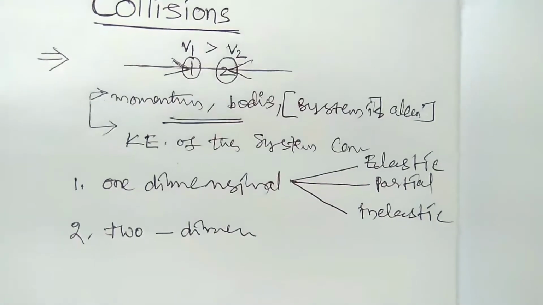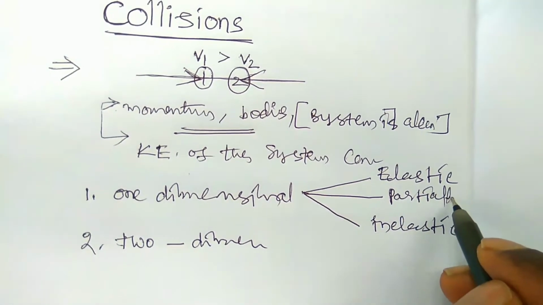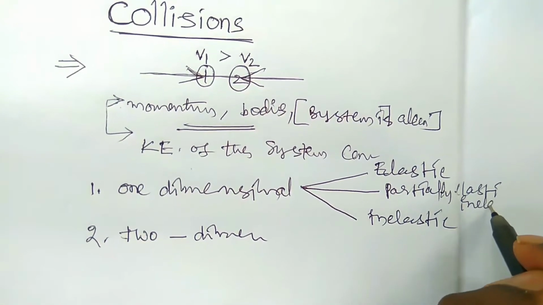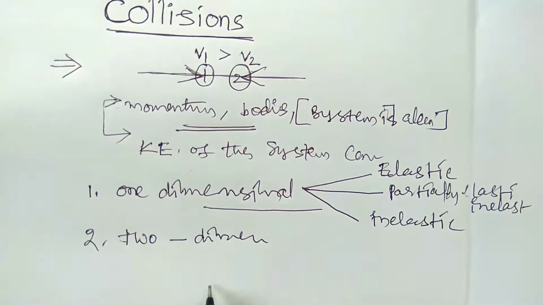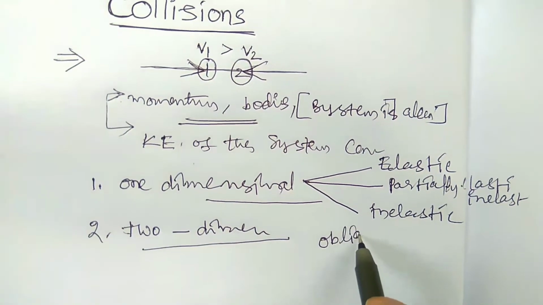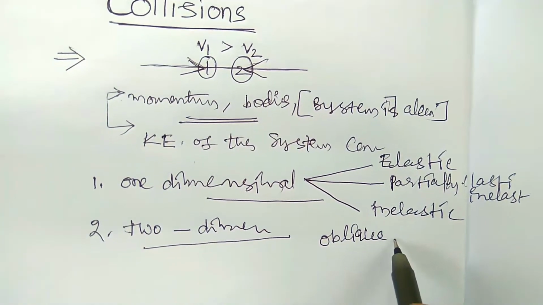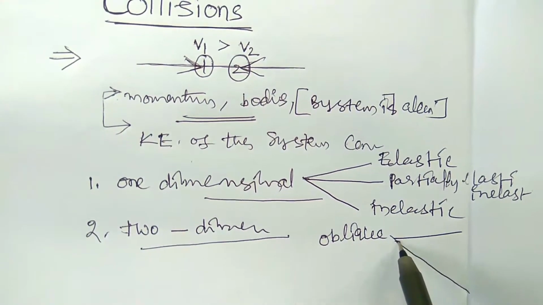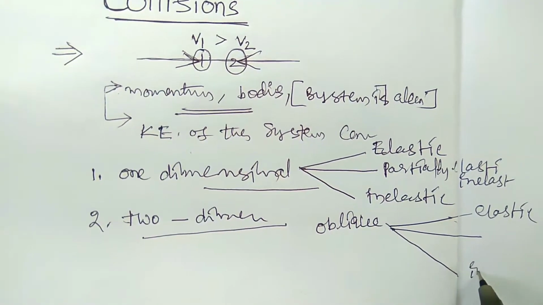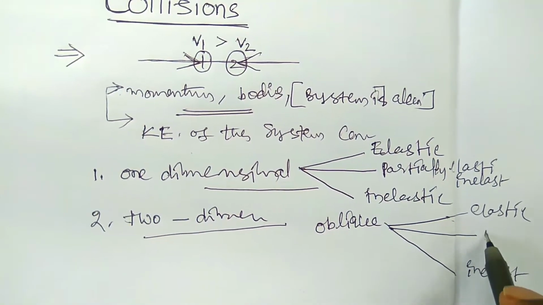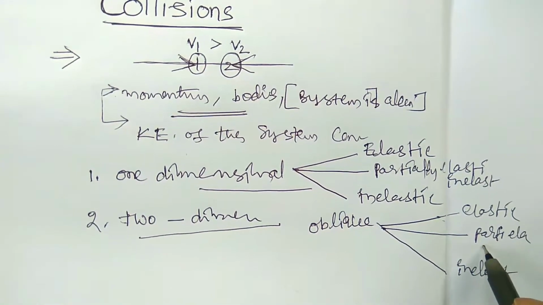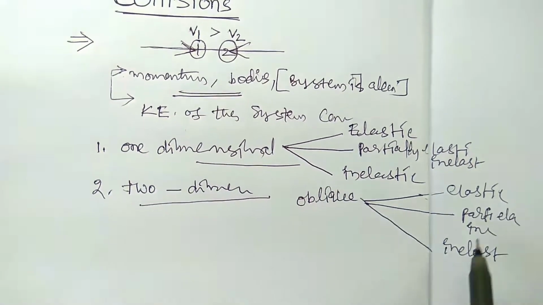These are the one-dimensional collisions. The two-dimensional collision is nothing but the oblique collision. In the oblique collision there are also three types: oblique elastic collision, oblique inelastic collision, and oblique partially elastic or partially inelastic collision. So these are the main types of collisions.